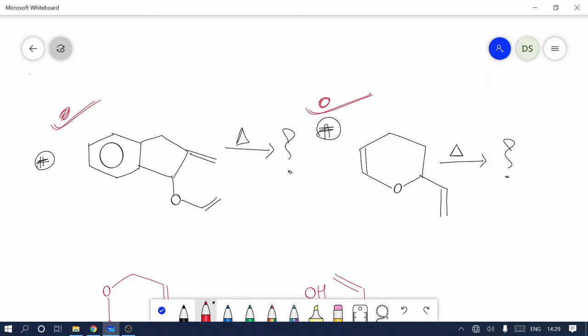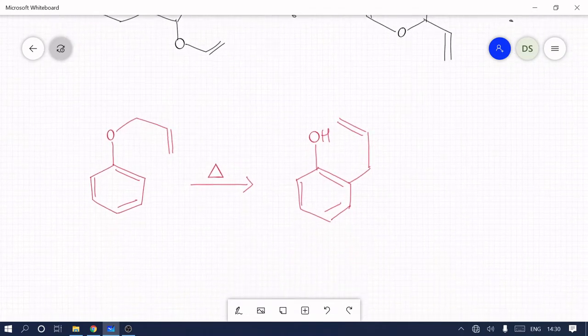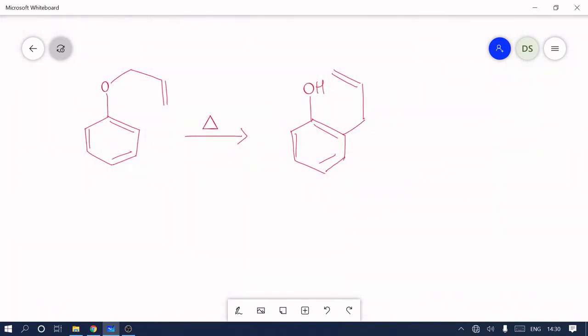When you get the product, compare it with our statement: one bond is broken, 3 bond formed, 1, 2 double bond formed. If it matches this statement, then your product is correct. Now move toward our next Claisen topic.